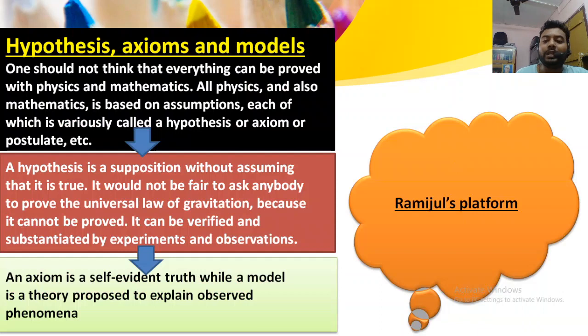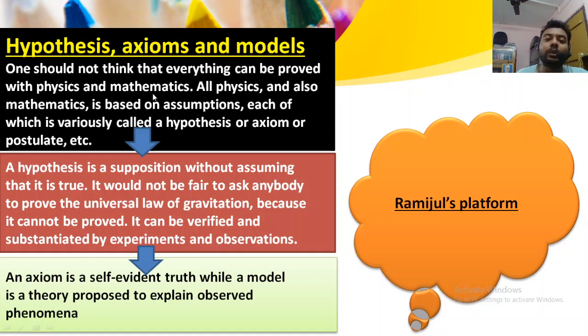Next, look here, another topic, topic number 2, the subtopic: hypothesis, axioms and models. What does it mean? One should not think, very carefully you will have to read this, that everything can be proved with physics and mathematics.